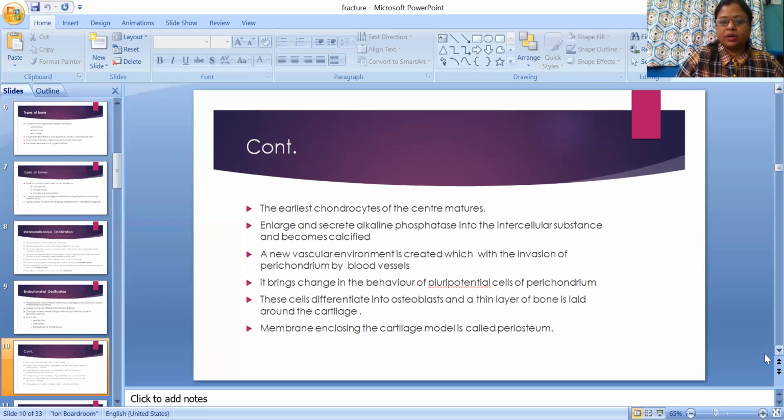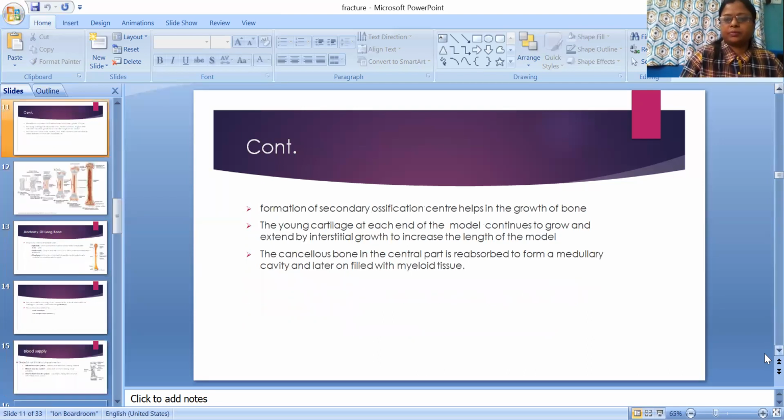pluripotential cells of the perichondrium. These pluripotential cells also play a very important role in stem cell therapy, right? These cells differentiate into osteoblasts, and a thin layer of bone is laid around the cartilage. The membrane enclosing the cartilage model is called the periosteum. Formation of the secondary ossification center helps in the growth of bone.